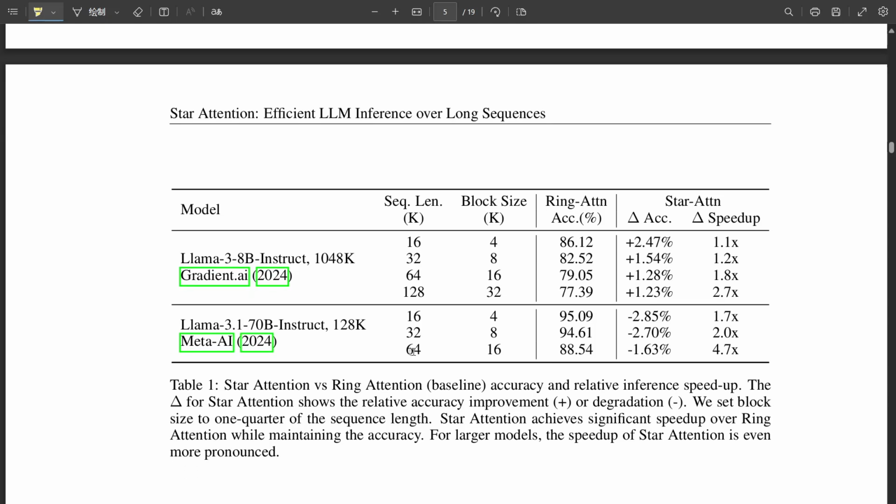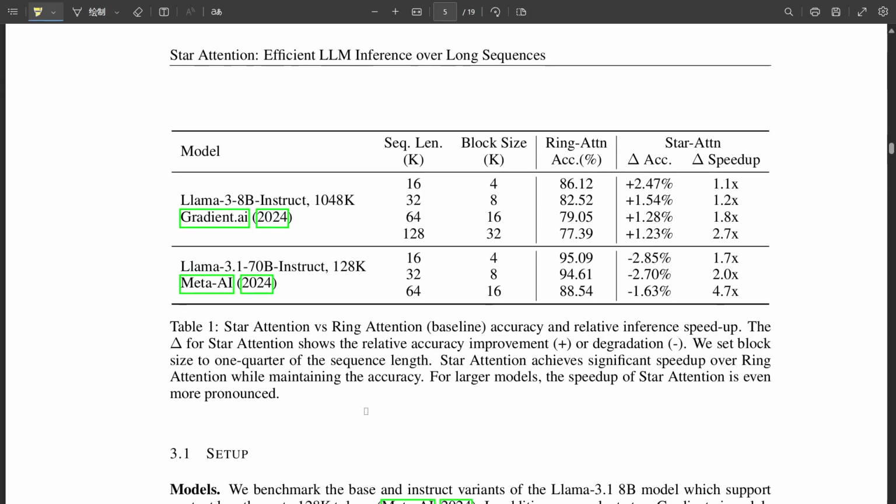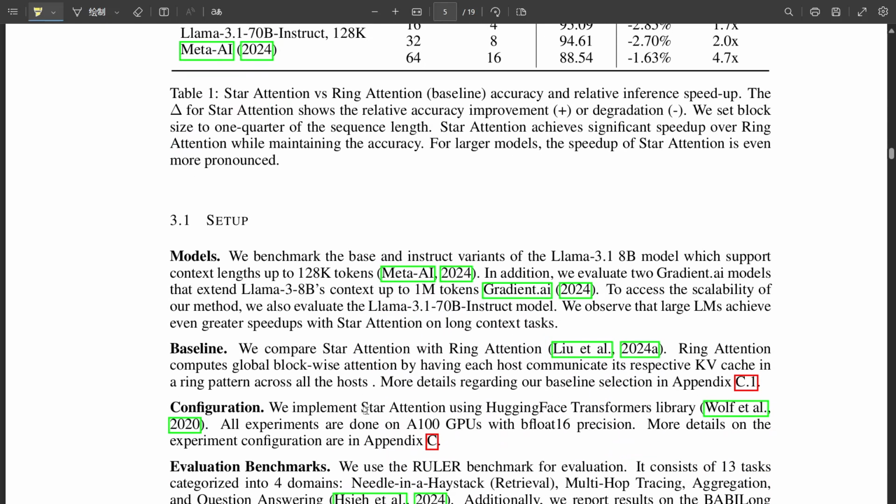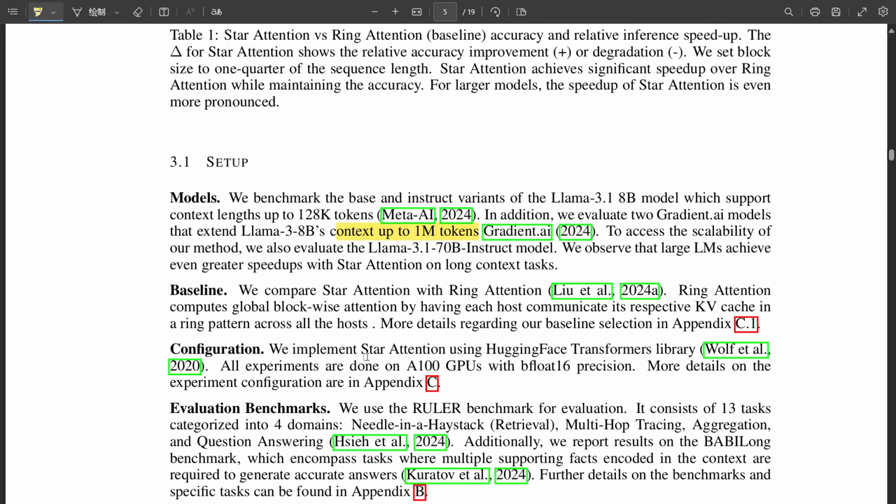So it's almost like having each member of your research team summarize their chapter before coming together to discuss the overall findings. That's a great analogy. It streamlines the whole process and ensures that everyone has a solid grasp of those key points before moving on to the bigger picture. This is all incredibly encouraging. But I'm curious about those areas where star attention might face challenges. You mentioned earlier that it doesn't have explicit mechanisms for communication between those isolated context blocks. How does that impact its performance on tasks that require more global understanding of the information?